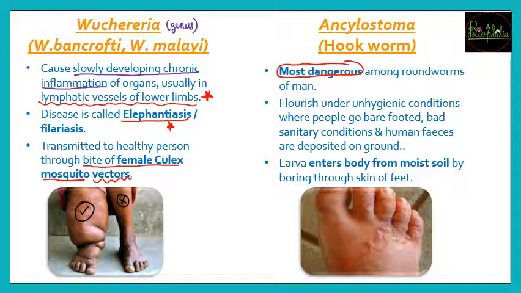These worms can actually come and infect the person when they have unhygienic conditions. Unhygienic conditions कहाँ हो सकते हैं? Where the people go barefoot. Barefoot यानी वो चप्पल नहीं पहनते, they don't wear shoes and they go barefoot. So generally in villages or rural areas जहाँ पे उतनी poverty है that they cannot afford a good pair of shoes so that they can stop the infections of the legs. तो ये barefoot walk करते हैं, उनके पास roads इतनी conditions अच्छी नहीं होती है, so because of that the legs are going to have cracks and holes all over.